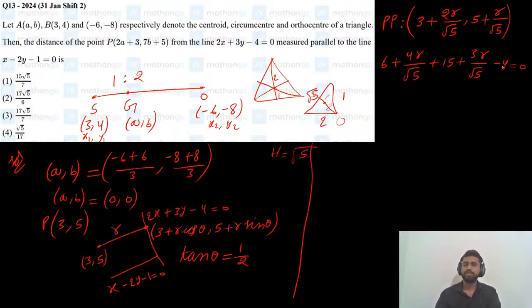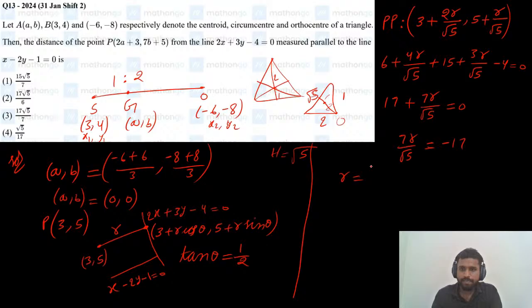Now 15 minus 4 is 11, 11 plus 6 is 17, and 4r by root 5 plus 3r by root 5 is 7r by root 5. So 7r by root 5 equals minus 17, and r equals 17 times root 5 divided by 7.